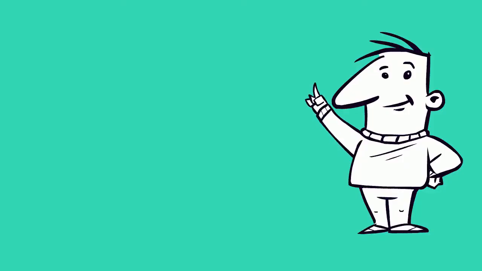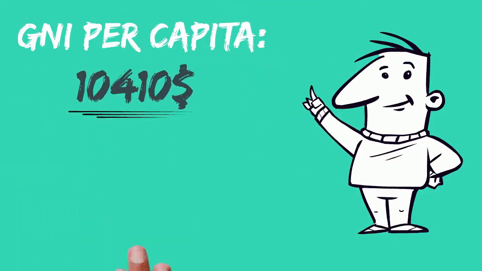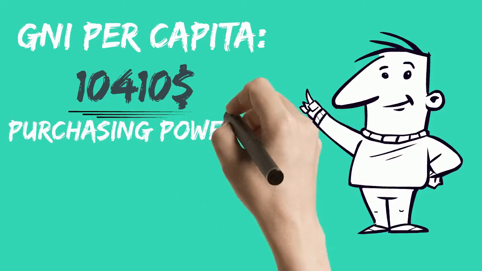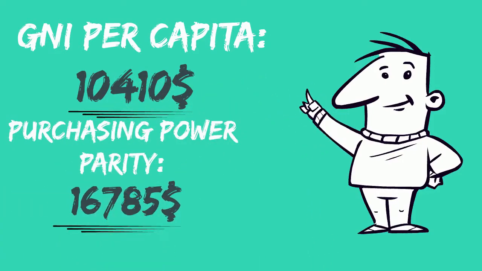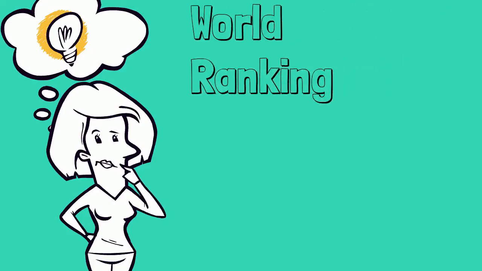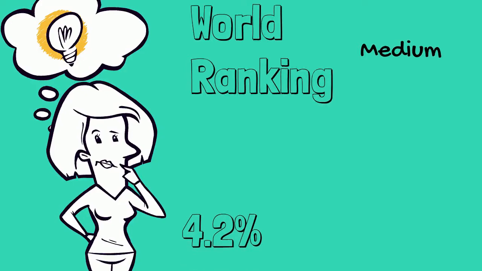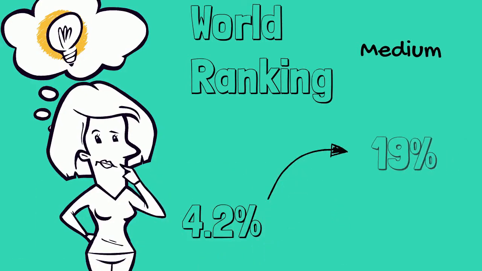In 2019, the GNI per capita for China was $10,410. The purchasing power parity was $16,785. Even though the world ranking of China suggests that it's medium, China's economy has increased from less than 4.2% of world total GDP to around 19% in 2019.